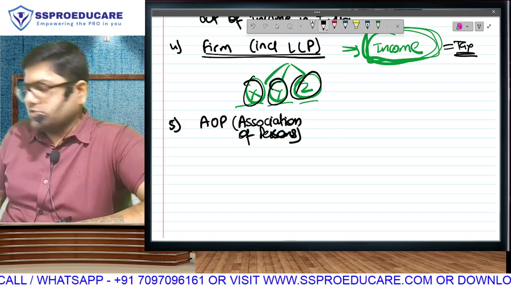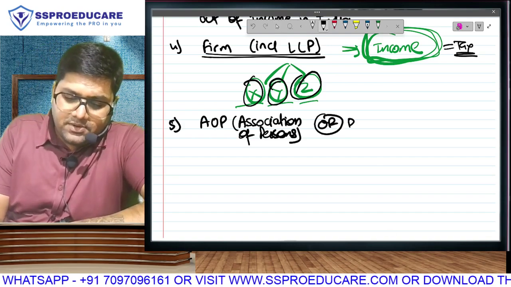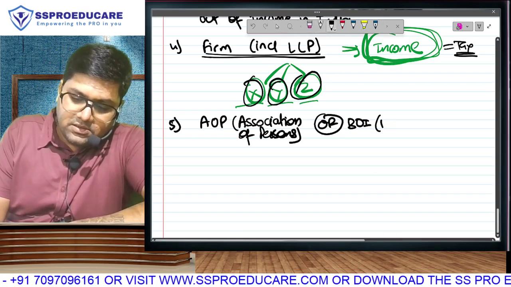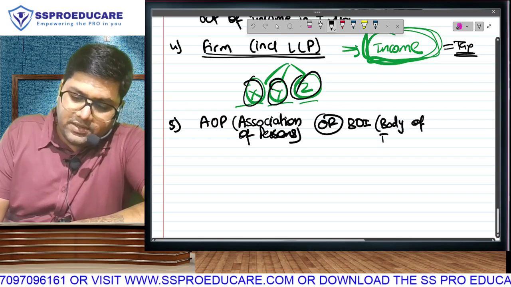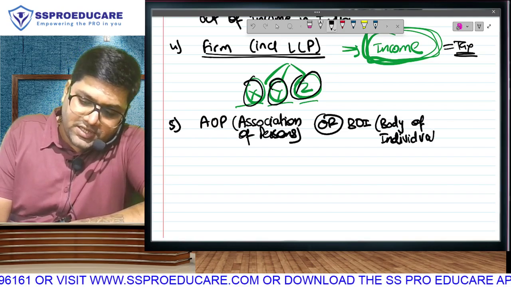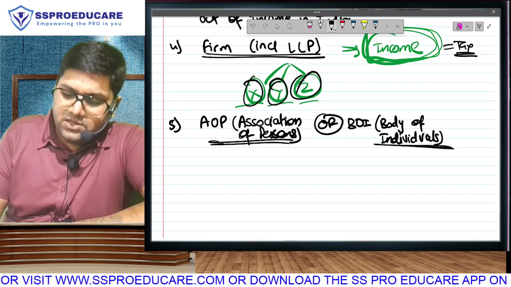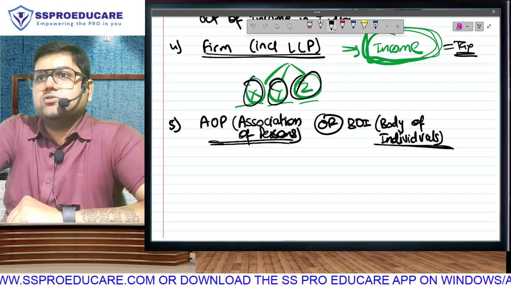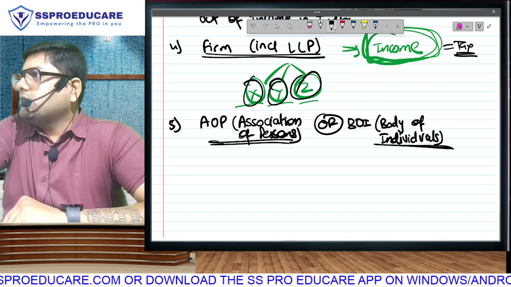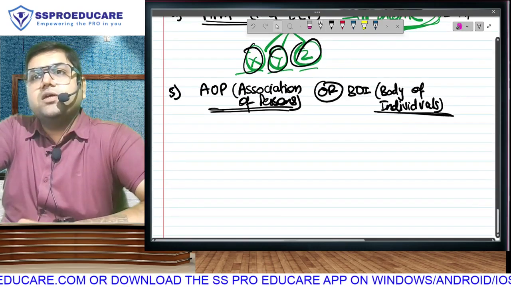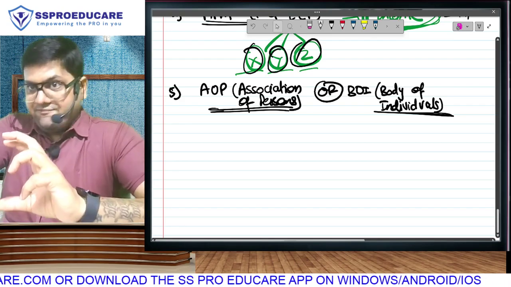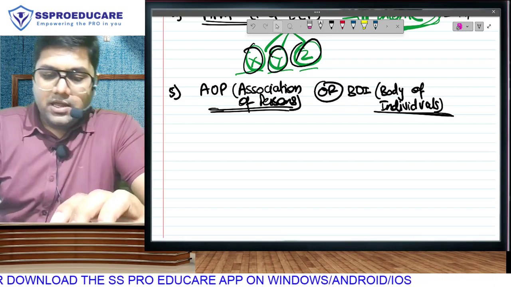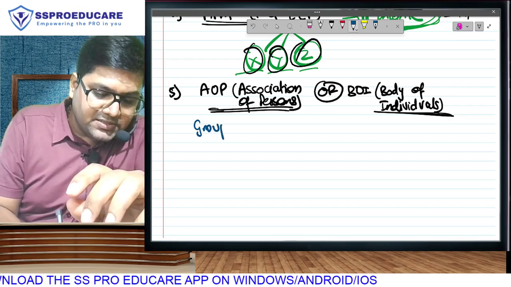AOP stands for Association of Persons, and it has one more name, Body of Individuals, BOI. AOP, BOI, Association of Persons, Body of Individuals: they are one and the same. They are two names of the same thing. Can one person have two names? Virat Kohli is also called Chiku. So there are two names of the same organization. What does this mean? First, what are the examples, and then why do we have two names? Everything will be discussed. AOP BOI means a group of persons